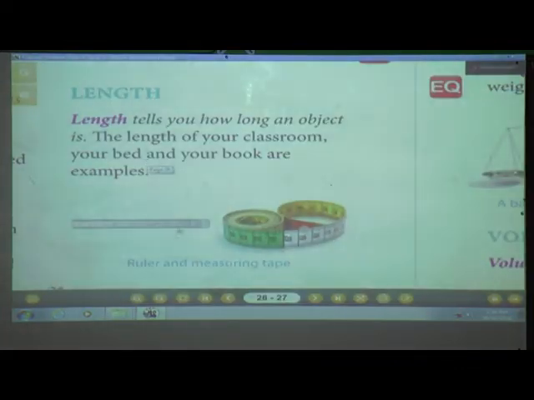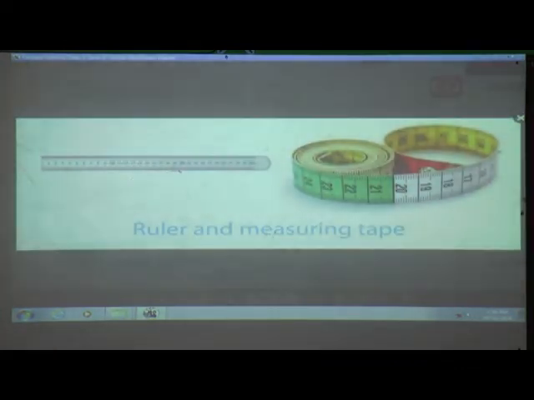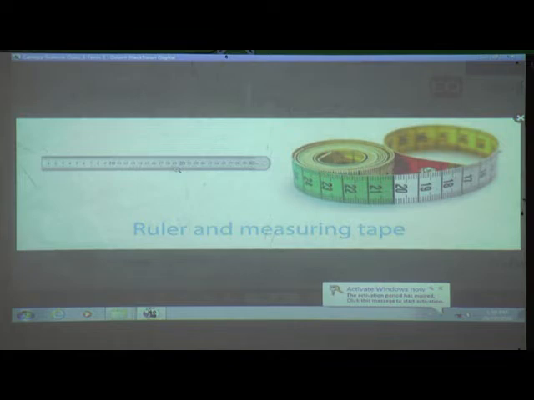Do you have the ruler with you, students? Yes, everyone has the ruler. You are using it for maths, and today we are going to use it for science also. Now take out your ruler. Yes, come on. Now everyone is going to measure the canopy. Measure your canopy with the scale and tell me how many centimeters your canopy is.